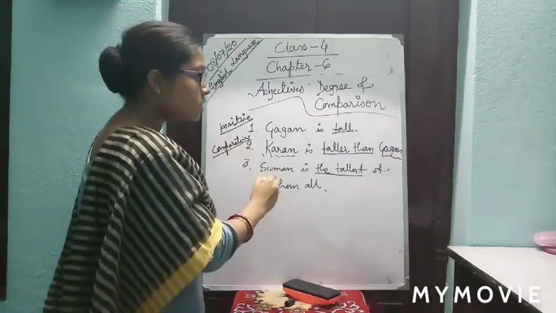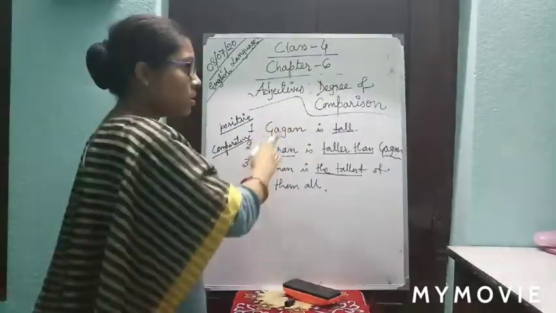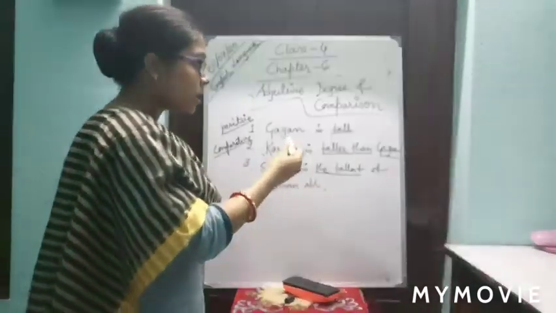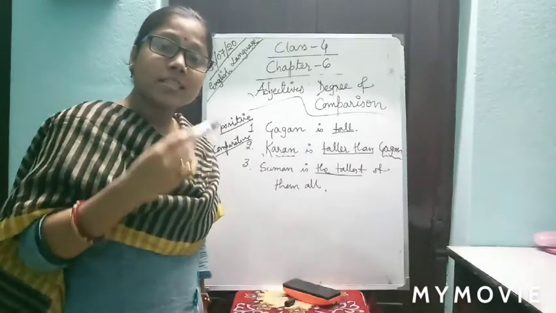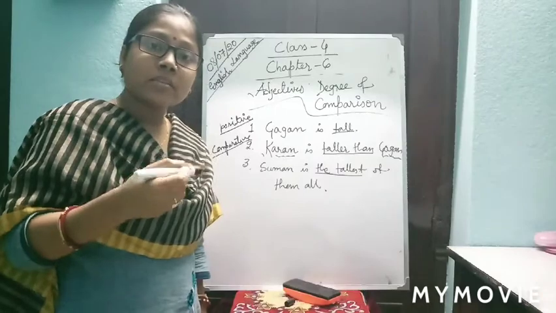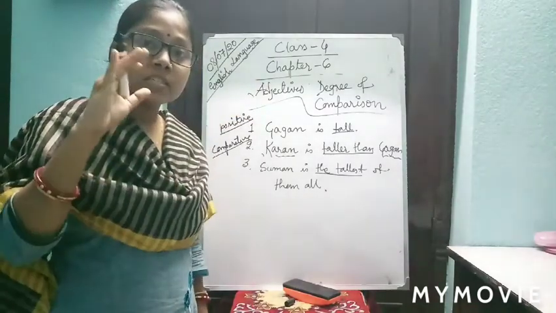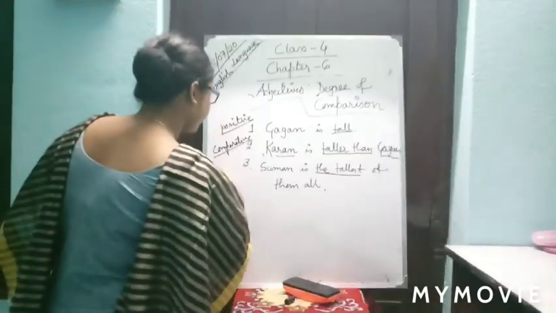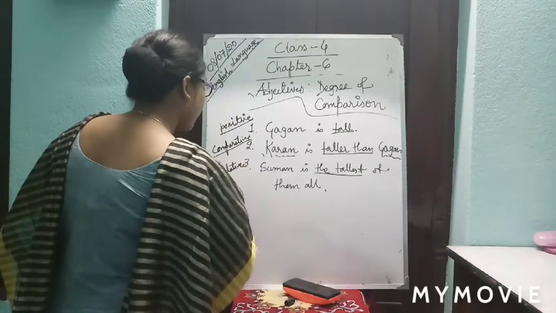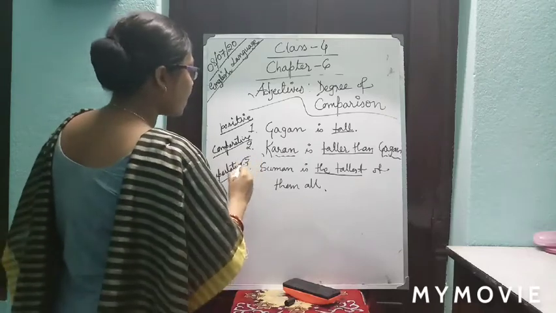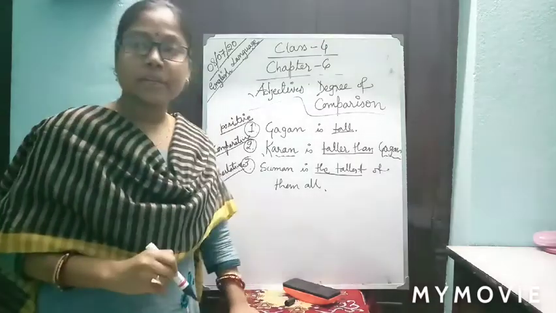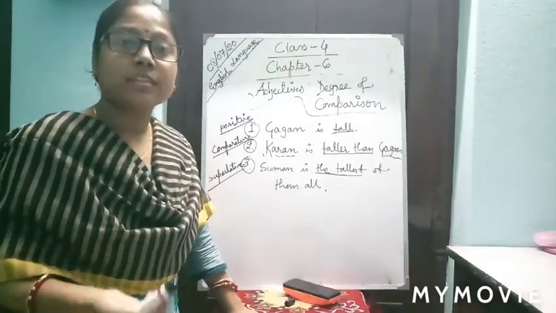Here Suman is compared to all of them, Gagan, Karan and others also. So here he is compared as the tallest. Again the adjective form has changed. Here the comparison is between all. So it is known as superlative. So by this we come to know there are three types of degree in adjectives: positive degree, comparative degree, superlative degree.